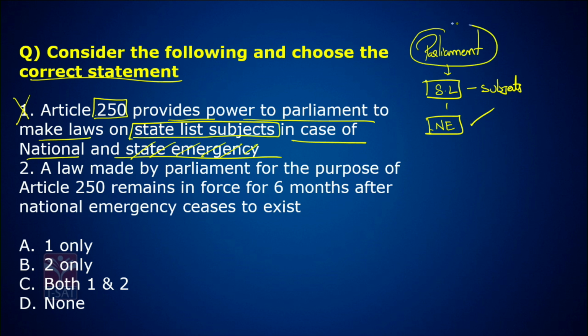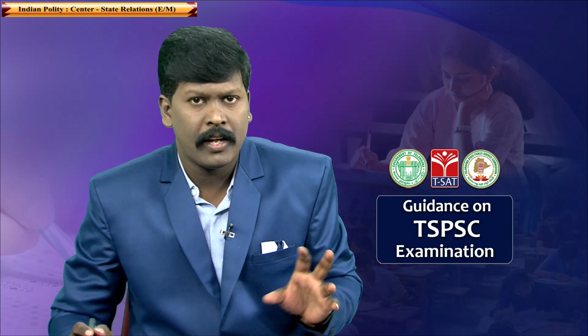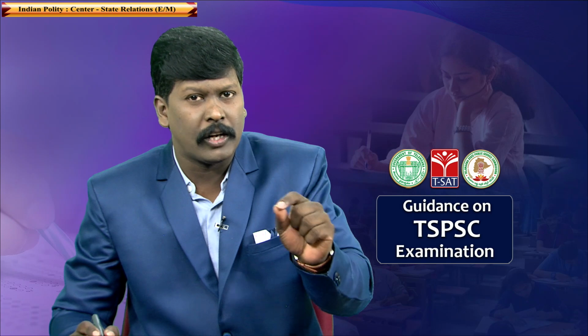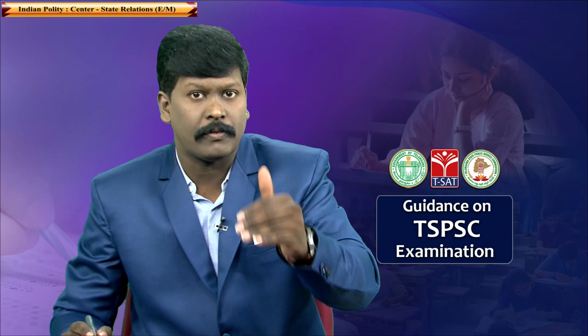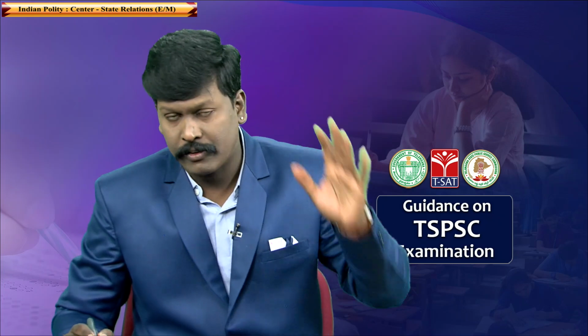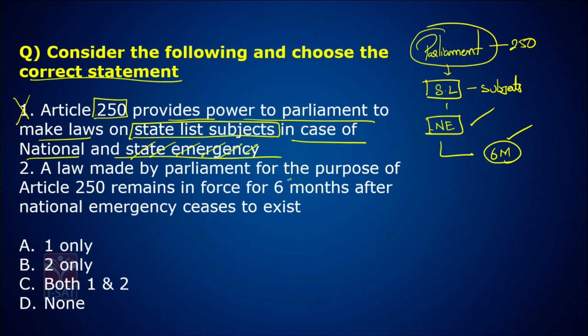The law made by the Parliament for the purpose of Article 250 remains in operation for maximum 6 months after emergency ceases to operate. After the emergency ceases to operate, the law made for the purpose of Article 250 remains in force for maximum 6 months. A law made by the Parliament for the purpose of Article 250 remains in force for 6 months after national emergency ceases to exist. Correct. So, answer is B.